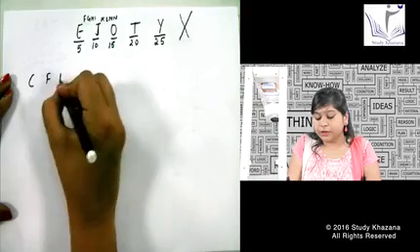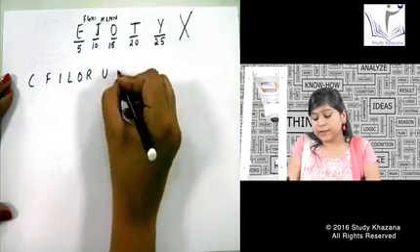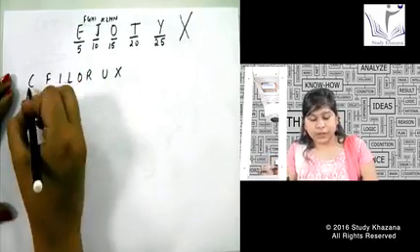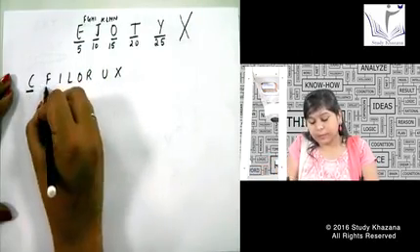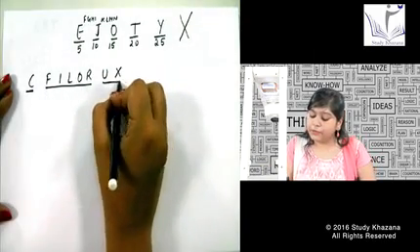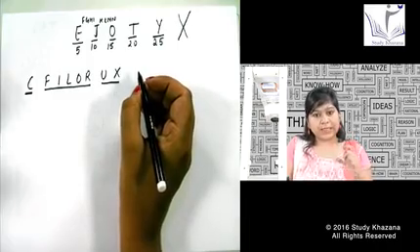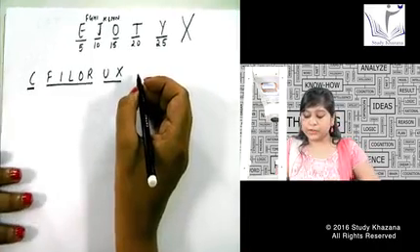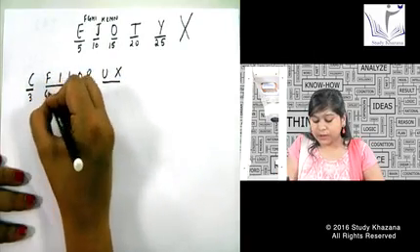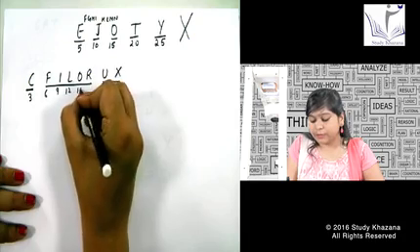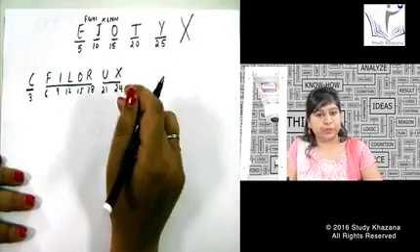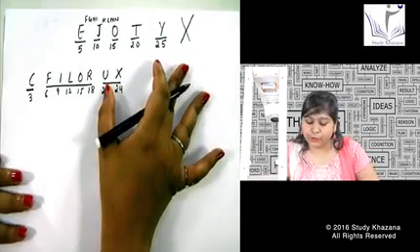So we start with a different shortcut, that is C filler UX. See the way I am writing it, because there is a gap between each and every alphabet. I say C, then I leave a gap, then I have written filler, and then I have written UX. So we pronounce it like C filler UX. This is nothing but a table of 3. C is 3, 6, 9, 12, 15, 18, 21 and 24. This is nothing but a table of 3 I have written over here.